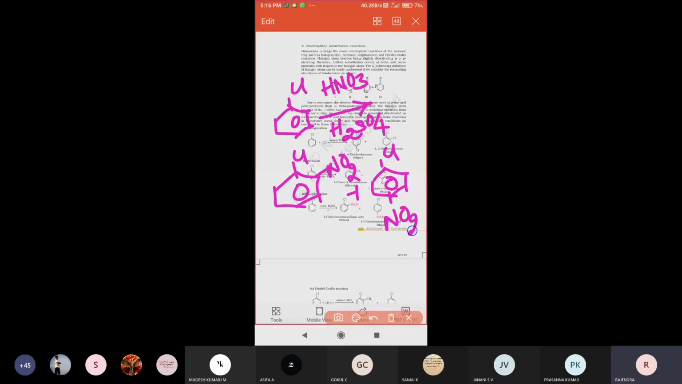So simply, to remember: nitration is nothing but the NO2 group being directed to either the ortho portion or the para portion. Two compounds will be forming. That is called a nitration mixture.